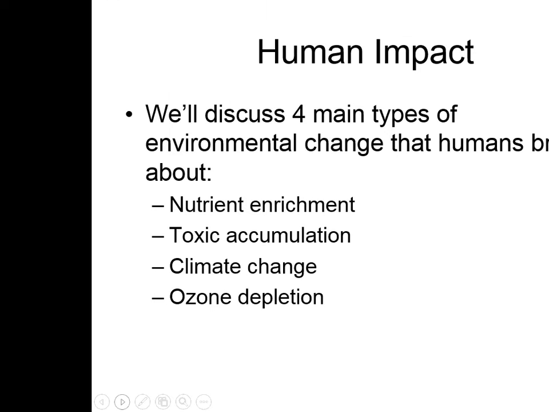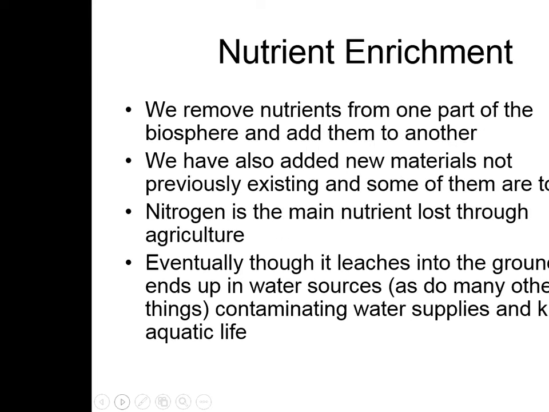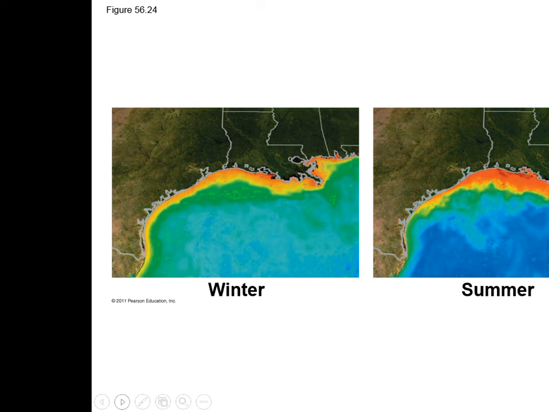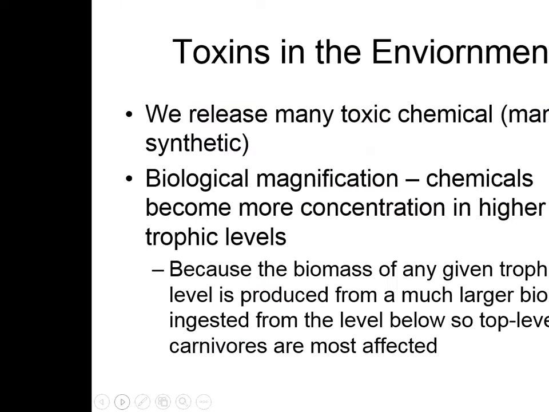Human impact. We'll discuss four main types of environmental changes that humans bring about: nutrient enrichment, toxic accumulation, climate change, and ozone depletion. So nutrient enrichment. We remove nutrients from one part of the biosphere and add them to another. We have also added new materials not previously existing, and some of them are toxic. Nitrogen is the main nutrient lost through agriculture. Eventually, though, it leaches into the ground and ends up in water sources, as do many other things, contaminating water supplies and killing aquatic life. And that just shows an image, I think, of nitrogen along the coastal line.